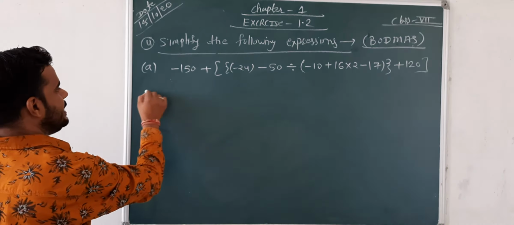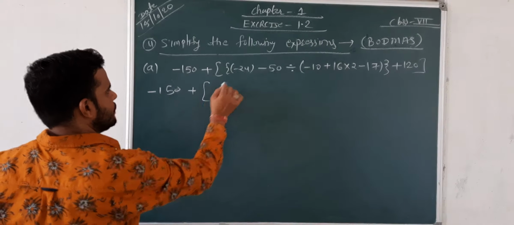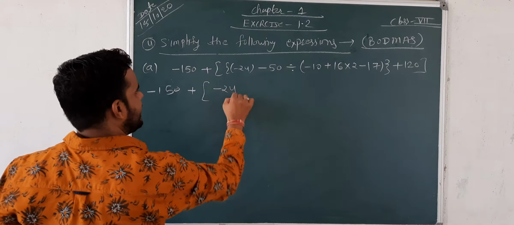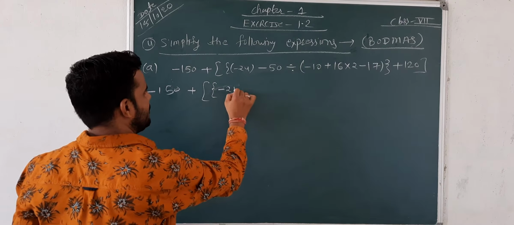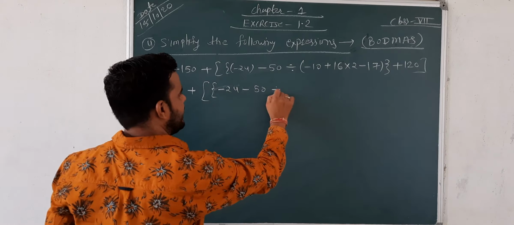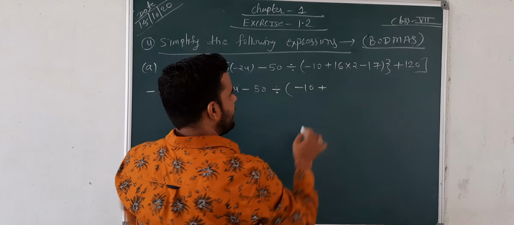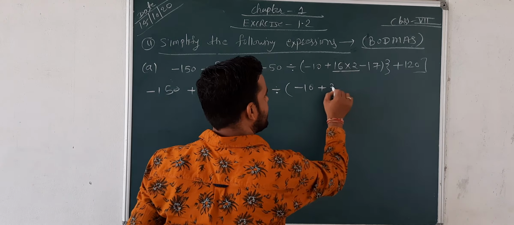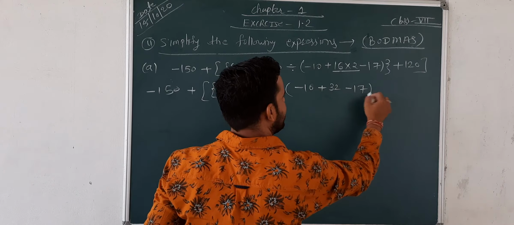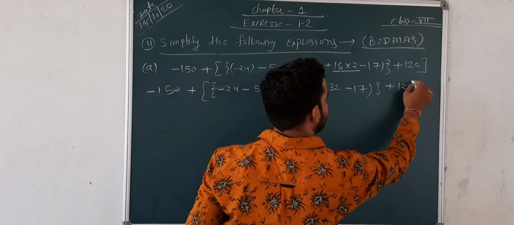So just see, negative 150 as it is, open the bracket, then negative 24, as it is, negative 50 divided by negative 10 plus. First we have to multiply both of these: 16 ones are 16 and 16 twos are 32, and minus 17 and plus 120.